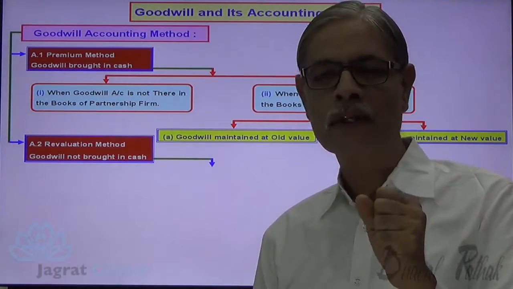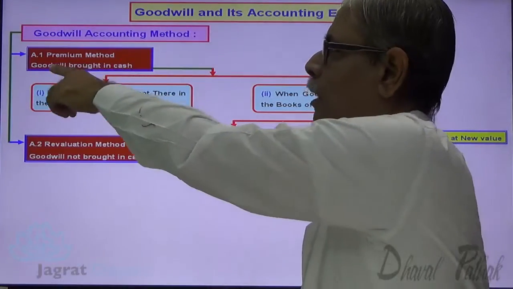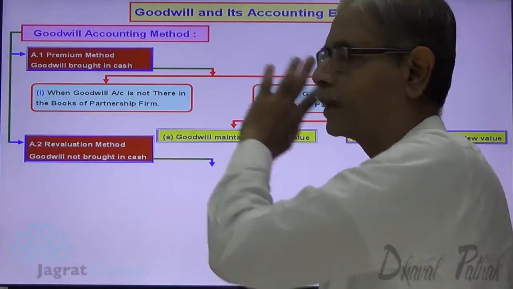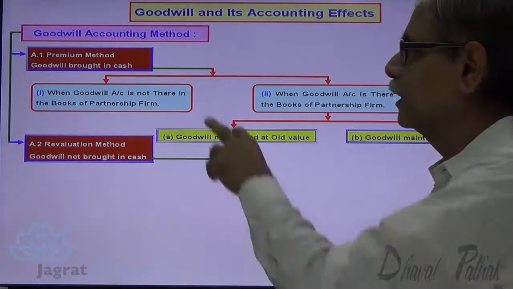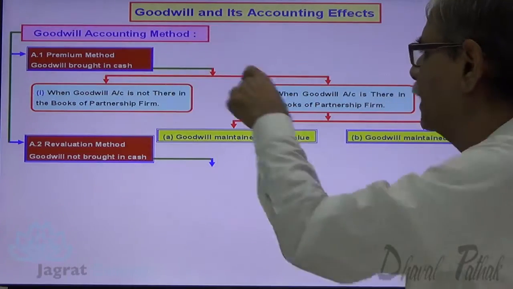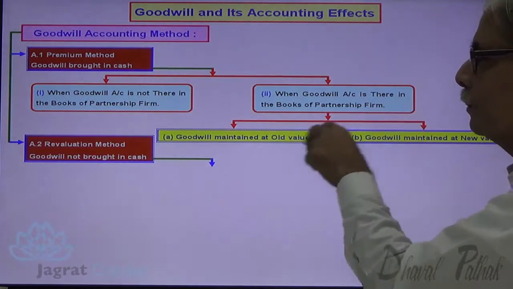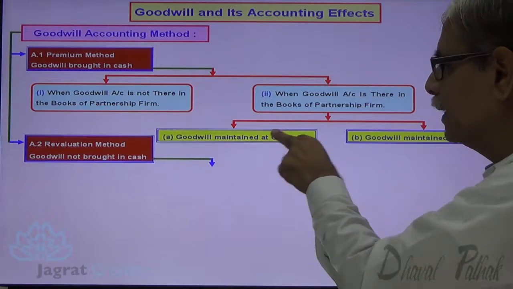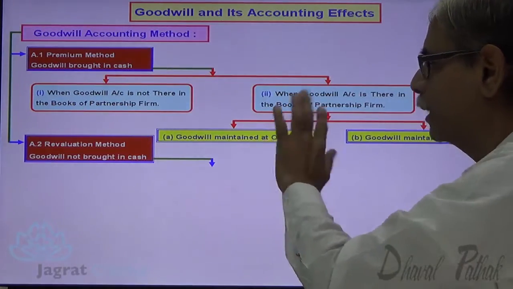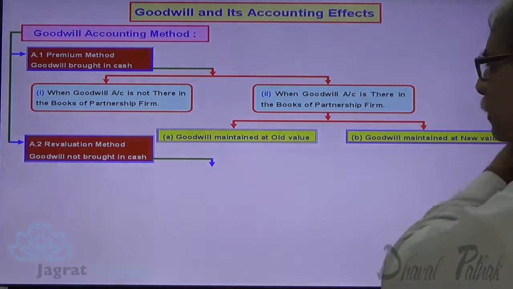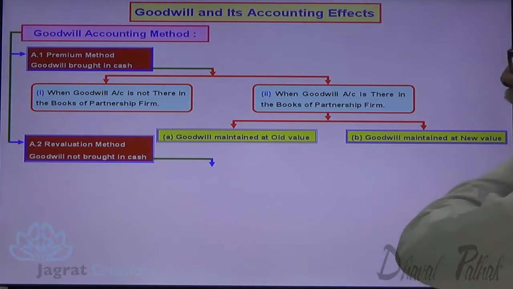So how am I going to discuss the theory first? Goodwill brought in cash, goodwill is not there in the books. First situation. Second, goodwill brought in cash, goodwill is there in the books of the firm and goodwill maintained at old value. So this is the first method, this is the second method. This is the third method, this I am going to discuss, goodwill maintained at new value.